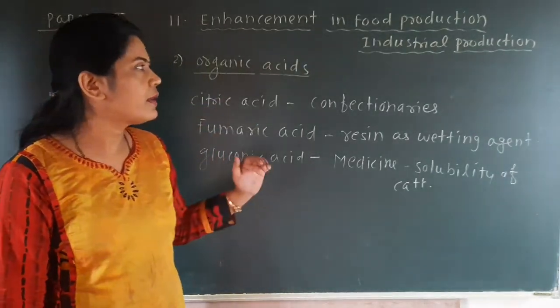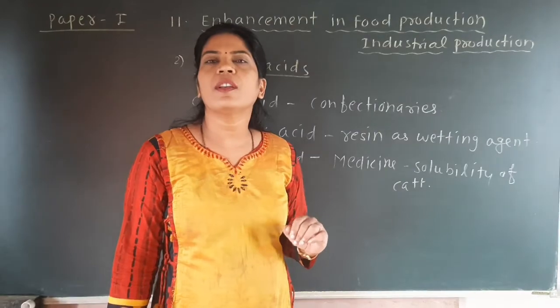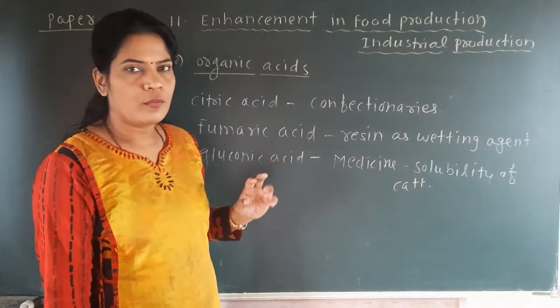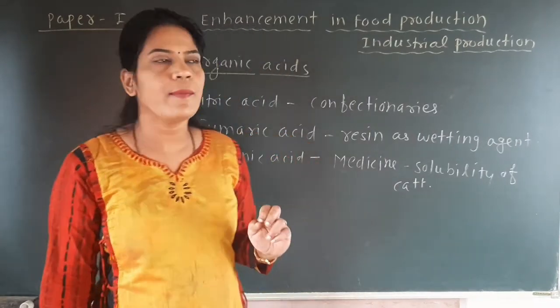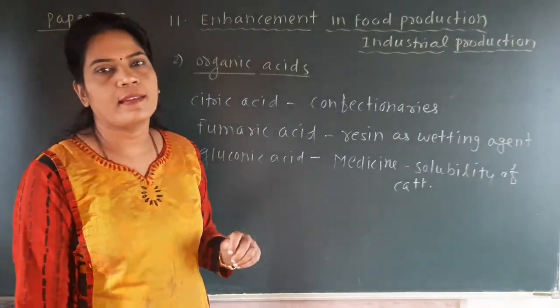So students, in today's lecture, under the industrial production of microbes, we have seen 2 points. One is alcoholic beverages and the second point is organic acids. Okay, thank you.